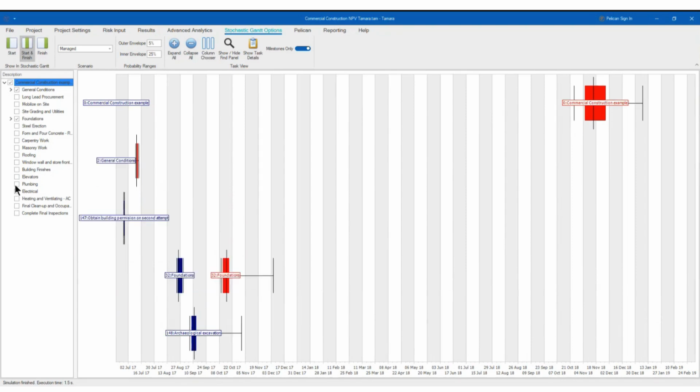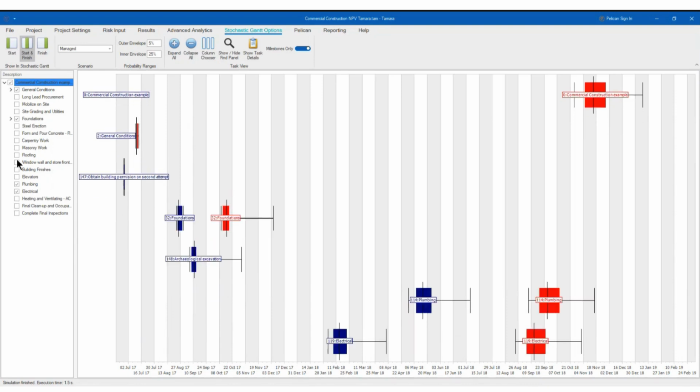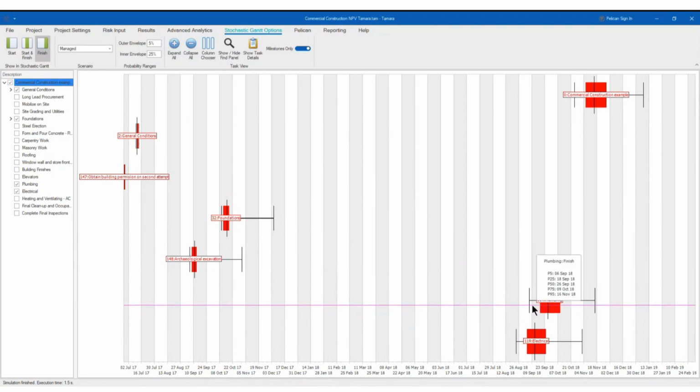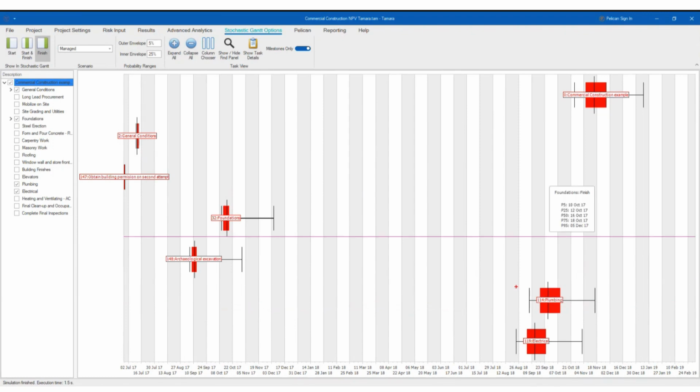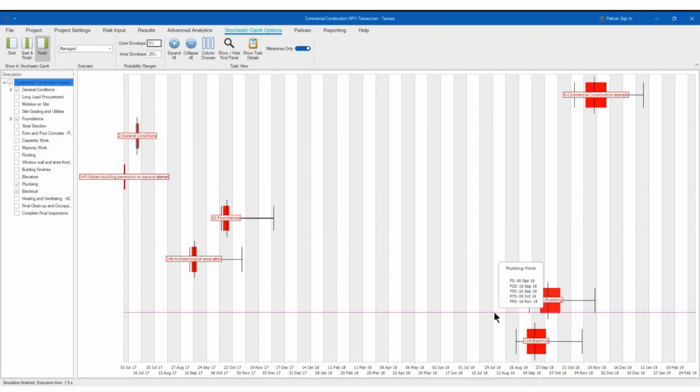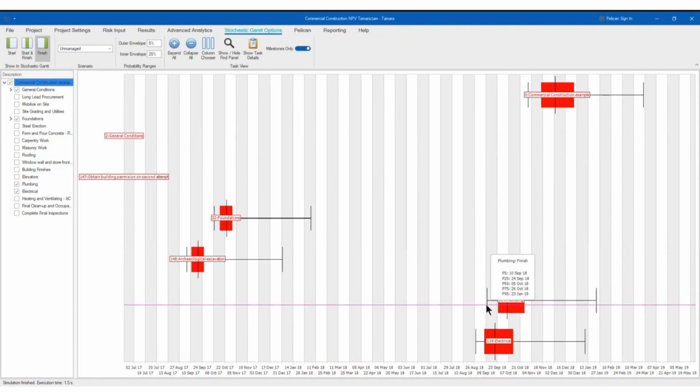And then you can choose which one you want to see. See, in this case, I want the finish. So the finish date for the plumbing can go from September the 6th to November the 18th, November the 16th, I'm sorry. So this is the plumbing range, right? It's like if you see the distribution from above, right? It will be like this, right? You can change the envelopes, right? You can change the scenario. You see here, for the plumbing it is from September to November, but if you do the unmanaged, it's from September to January. So you see the difference, right?